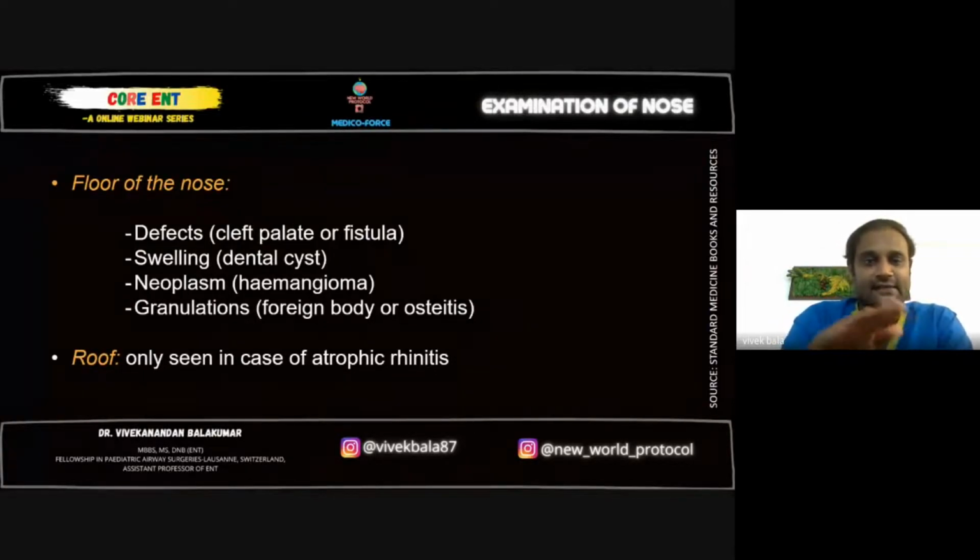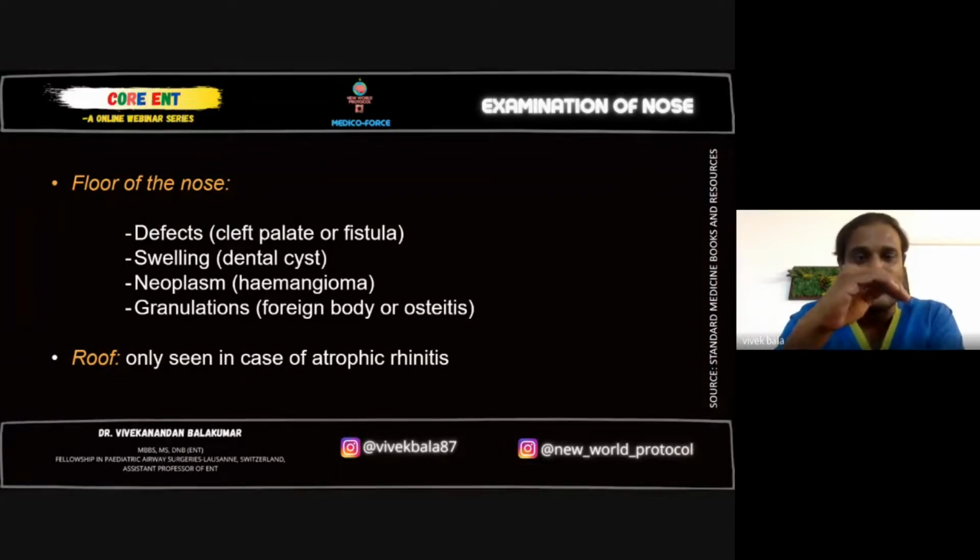Swelling: if the nasal floor is forming a dome like this, that means something from below is pressing the nasal floor above. This occurs in a dental cyst or a dentigerous cyst. Then the presence of any hemangioma or any other benign neoplasms. A bloody, reddish mass will be seen on the nasal floor. Granulations over the nasal cavity.